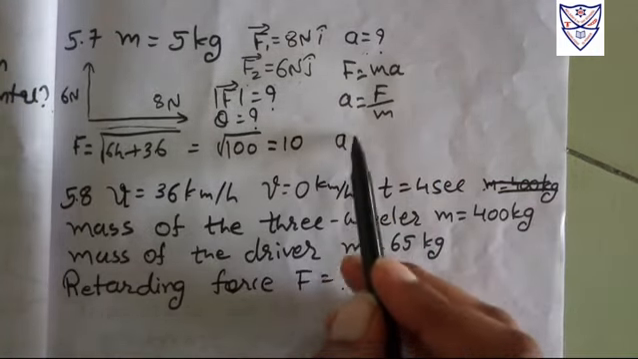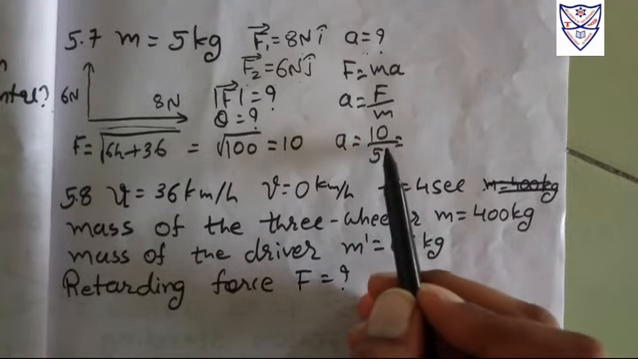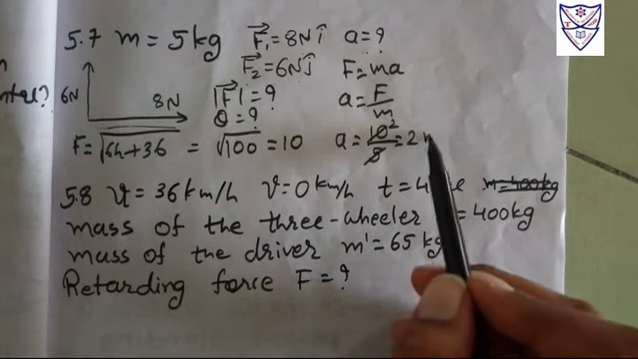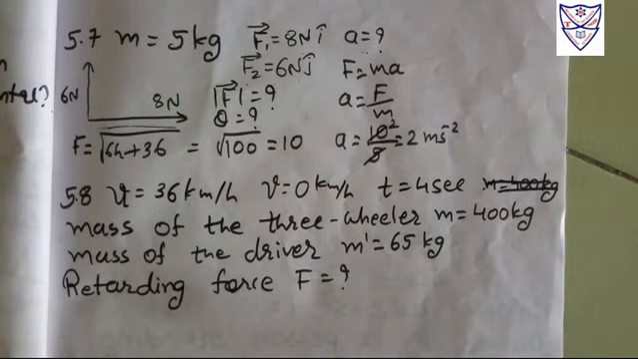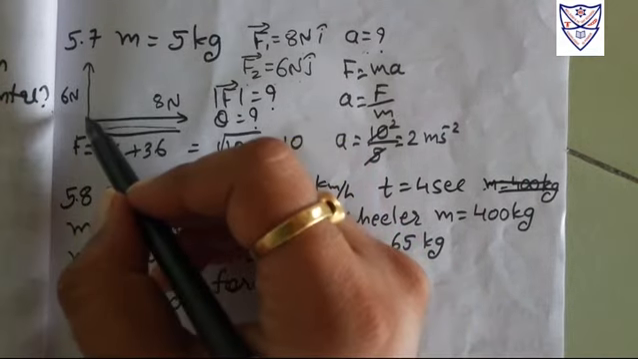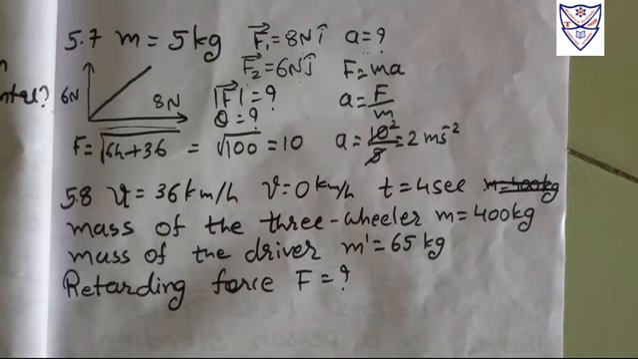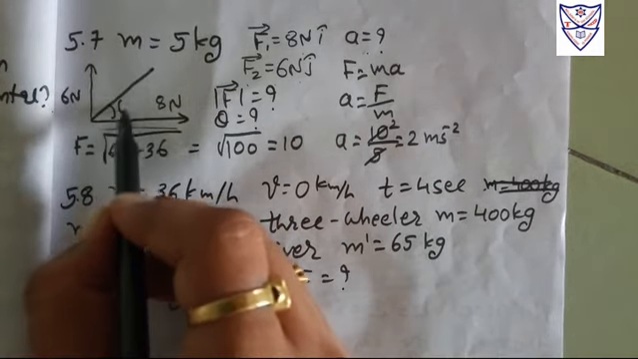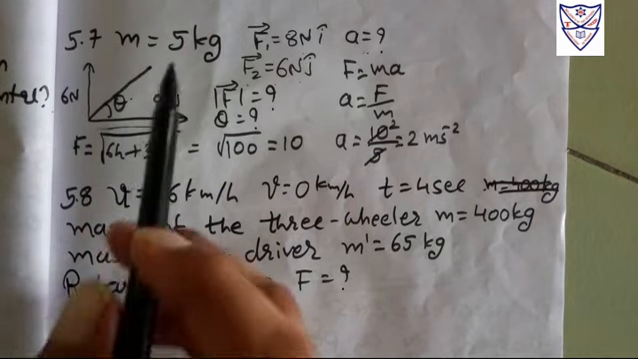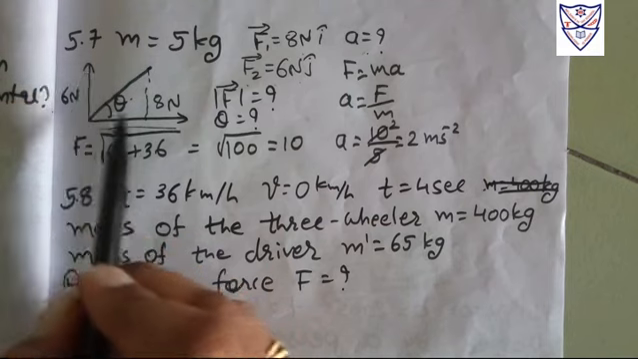So acceleration is equal to force. What is the force here? 10, and mass 5. So 10 divided by 5, we get 2 meter second inverse squared, right? So that's our acceleration. Now we need to find theta, right? See, the resultant force which we get is in this direction between these two forces, and that resultant makes an angle theta with the x-axis. Here, this is the y component and this is the x component, right?